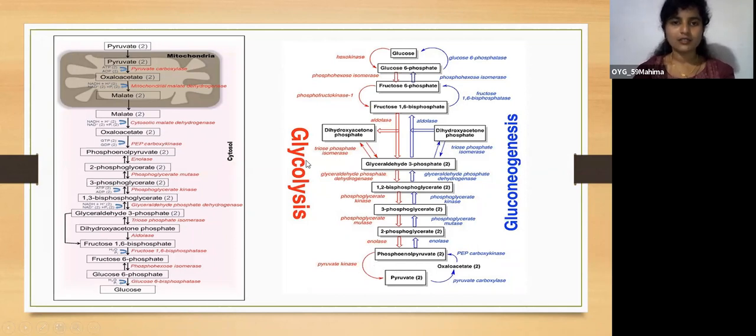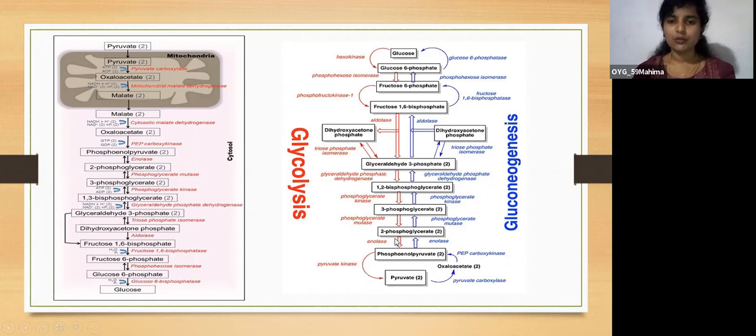In glycolysis, the enzyme converting phosphoenolpyruvate to pyruvate was pyruvate kinase. But here pyruvate has to be converted to oxaloacetate, then to malate, and then, under the influence of PEP carboxykinase, into phosphoenolpyruvate. Up to here, these are the same steps of glycolysis and gluconeogenesis.